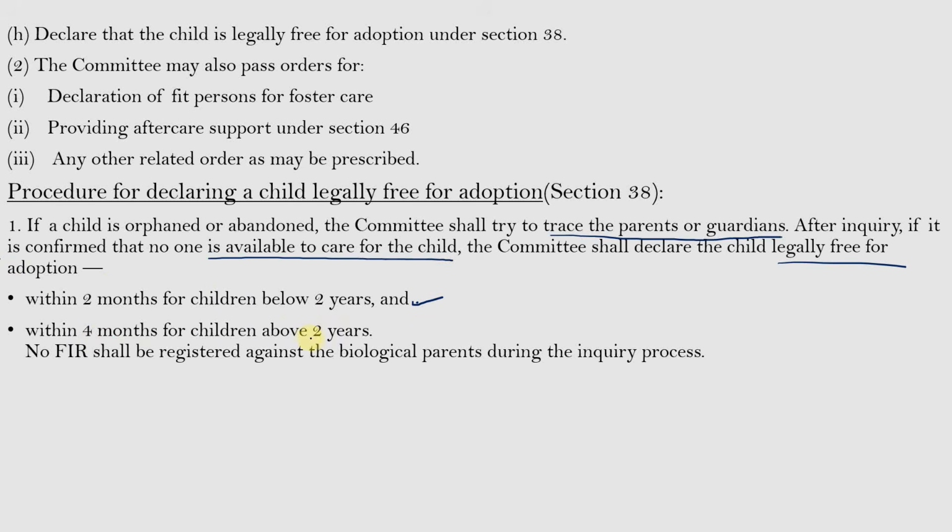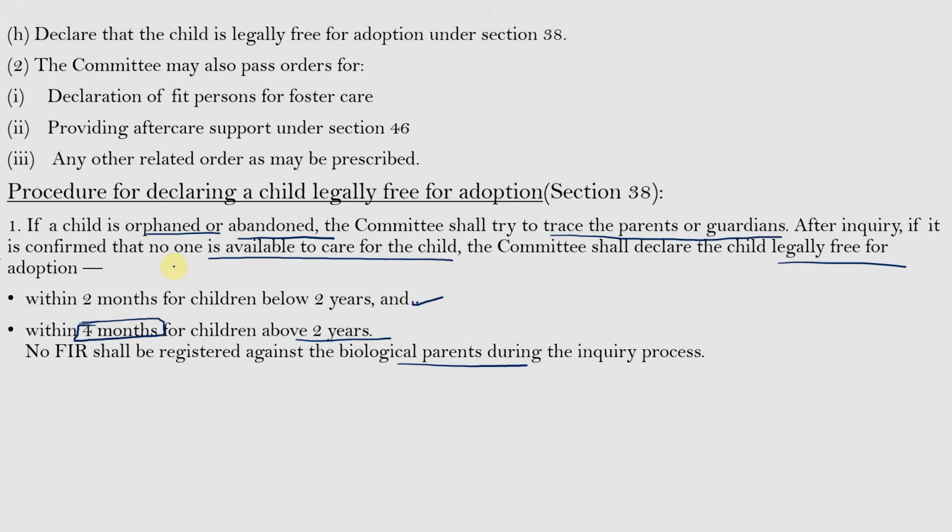And in cases of children above the age of 2 years, within 4 months, the committee shall declare the child to be legally free for adoption, and no FIR shall be registered against the biological parents during the inquiry process. So, this is the procedure related to the child who is an orphan or an abandoned child.